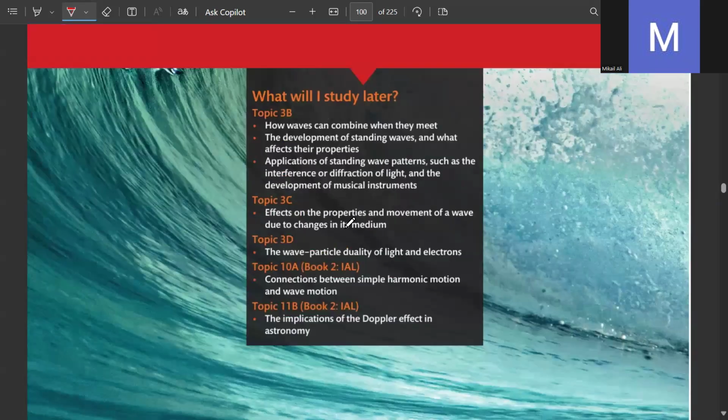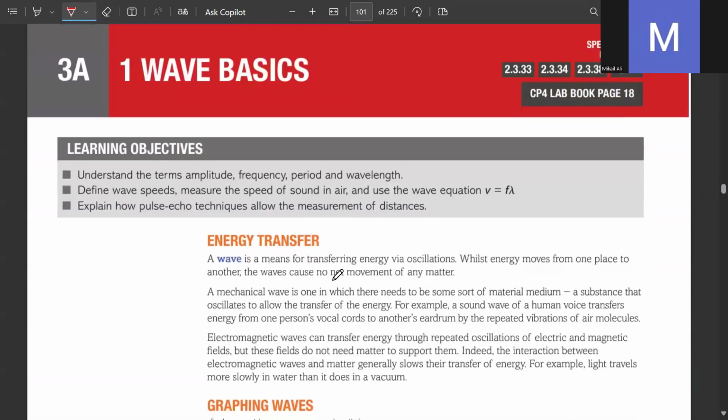So in this chapter, what will I study later? If we talk about 3B, we'll talk about how waves combine when they meet. Topic 3C will tell us the properties. Topic 3D will tell us the wave-particle duality and much more.